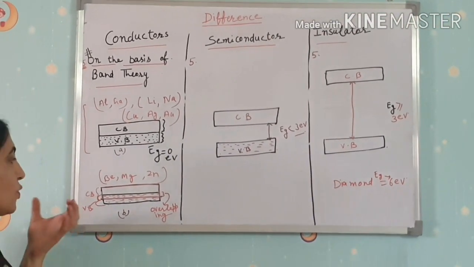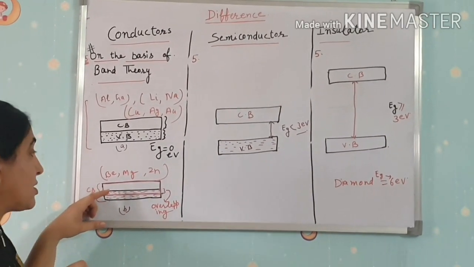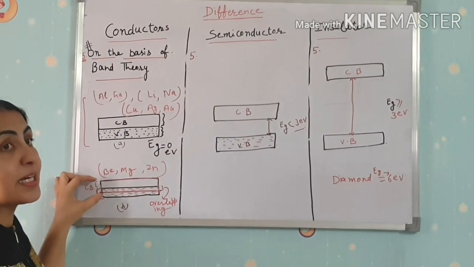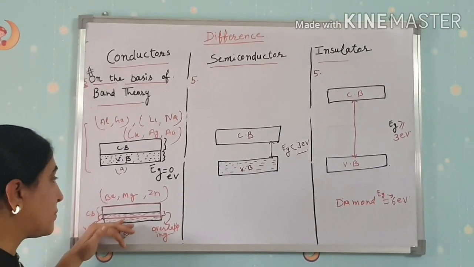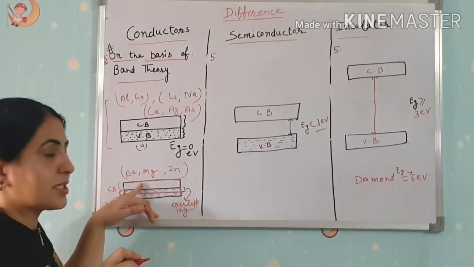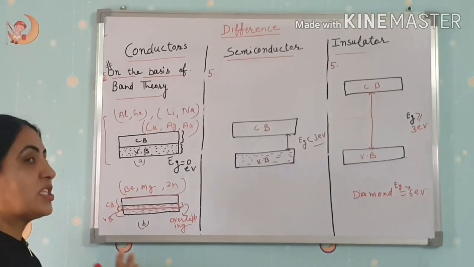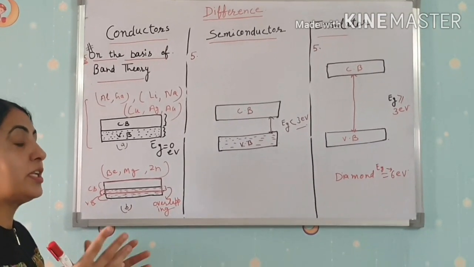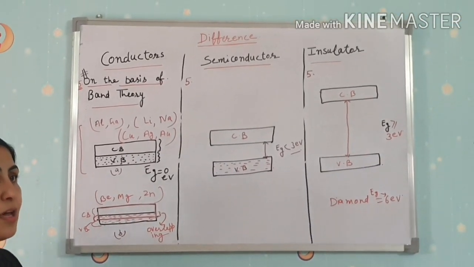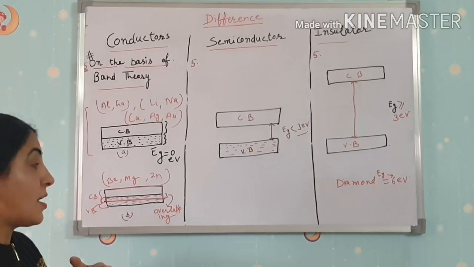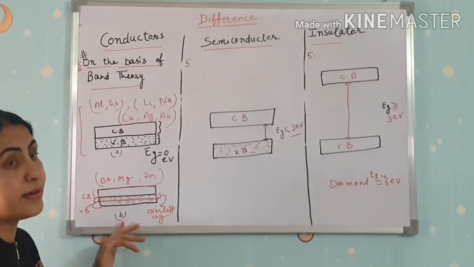Clear? So we can say that the electrons of the valence band help in conduction in the conduction band, because they jump to the conduction band, since they don't require any energy. Clear? And what will happen when temperature increases? With the increase of temperature, the flow of current decreases. Why? Because resistance increases with the rise in temperature.